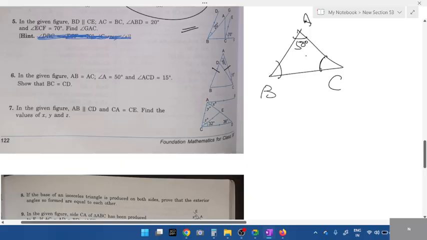What's the total value? All of you will respond. These two lines are parallel. 180 minus 50 is 130, divided by 2. These two should be 65, 65. What they've asked us is: show that BC is equal to CD. Okay, it's a proving question. First complete this. Complete the sixth one in triangle ABC.